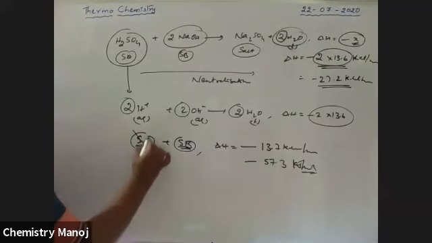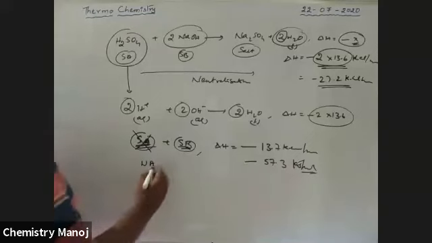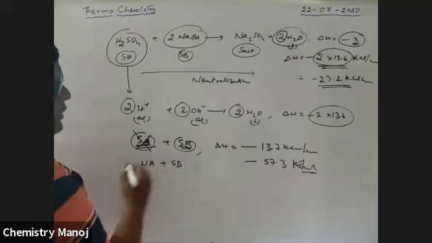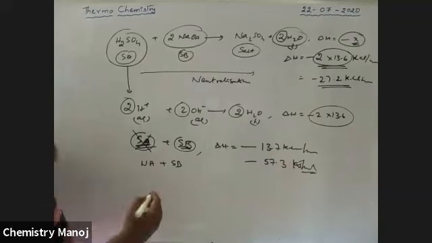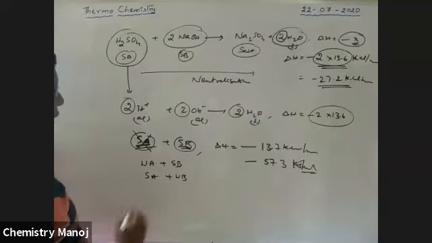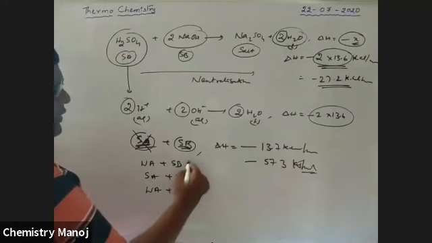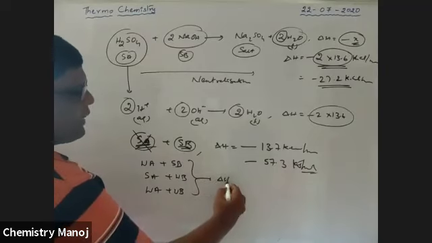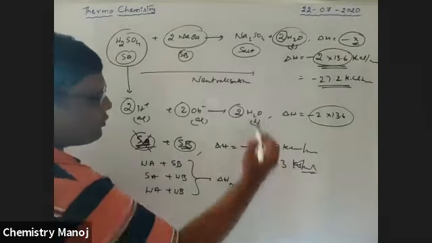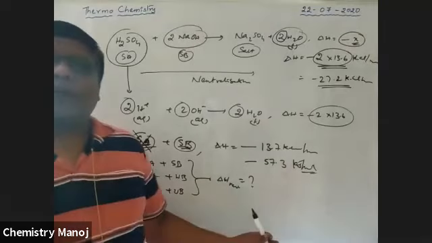If the acid is not strong, it is a weak acid. Weak acid plus strong base, there is a reaction. Or strong acid plus weak base, there is a reaction. Or weak acid plus weak base, there is a reaction. In these cases, how much is the delta H neutralization? Now my topic is this one.